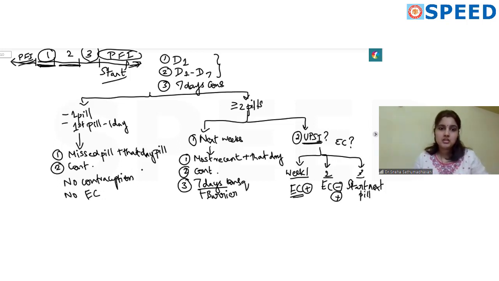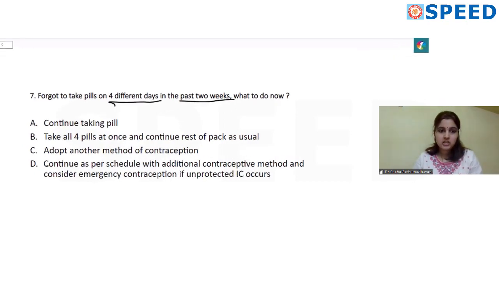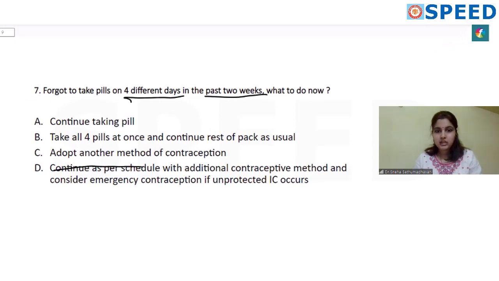Now coming back to the question, she's missed 4 different days in the past 2 weeks. So probably the first 2 weeks. So if you look at this option, continue as per schedule, additional contraceptive method, if they've given 7 days, yes, that would be perfect. And consider emergency contraception, that is also correct, because we do not know which 4 days she missed, and so whether she's taken the previous 7 days properly. So option D will be the right answer.